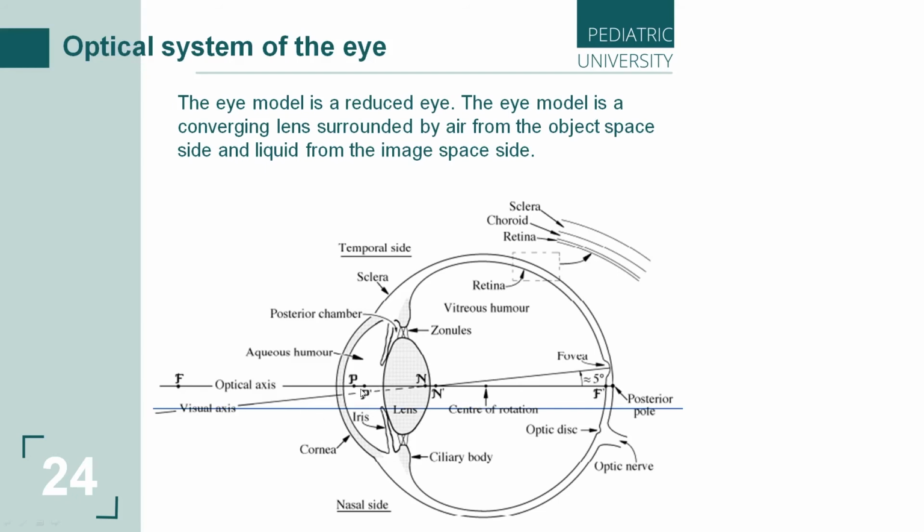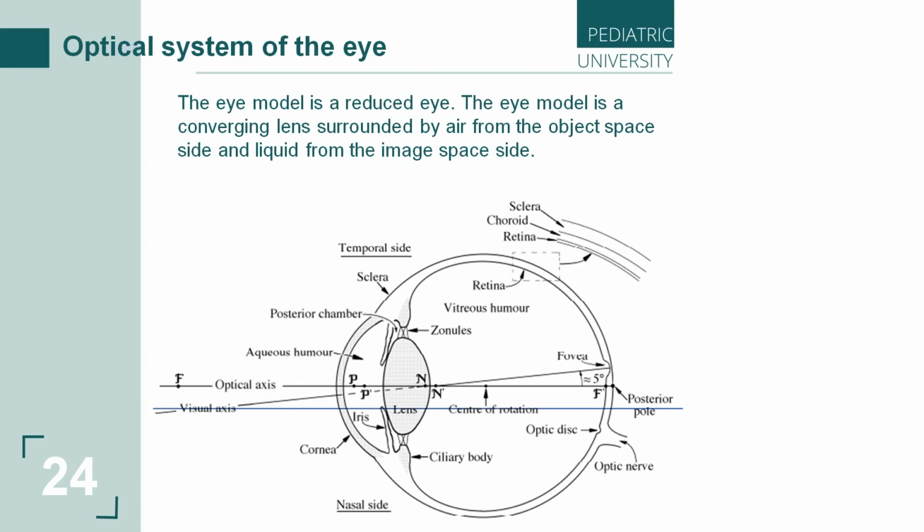So let's compare this and this distance. The optical center of the system is in the depth of the eye at a distance of 7.5 millimeters from the outer surface of the cornea. We can see this model. This is a scheme of our eye.